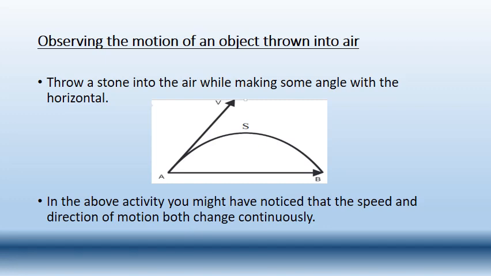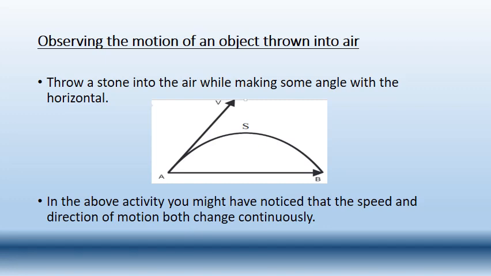Let us consider another example for this non-uniform motion. Let us see a stone thrown into the air making some angle with the horizontal. Let us say you are walking on the road, you took one stone and you threw it, and what did happen there? The stone has traveled from the point A to the point B, and which path? It had made some angle with the ground, right? It did not go parallel to the ground. It has gone with some angle to the point B. When it is making that angle, what did happen there? Its velocity has been changed.